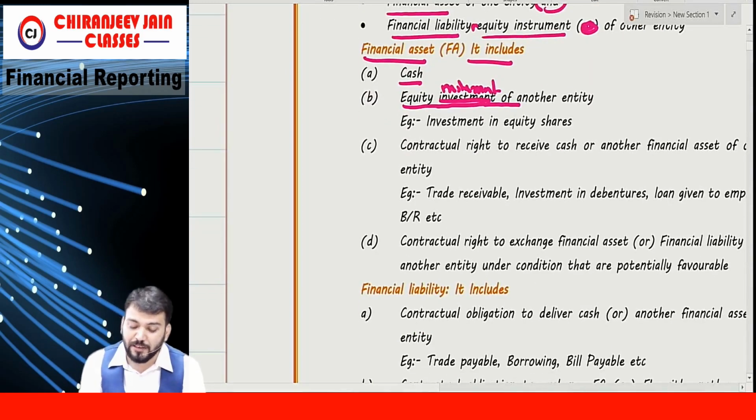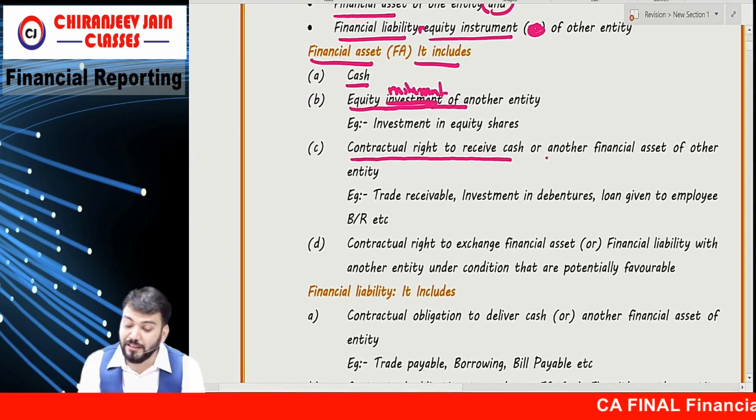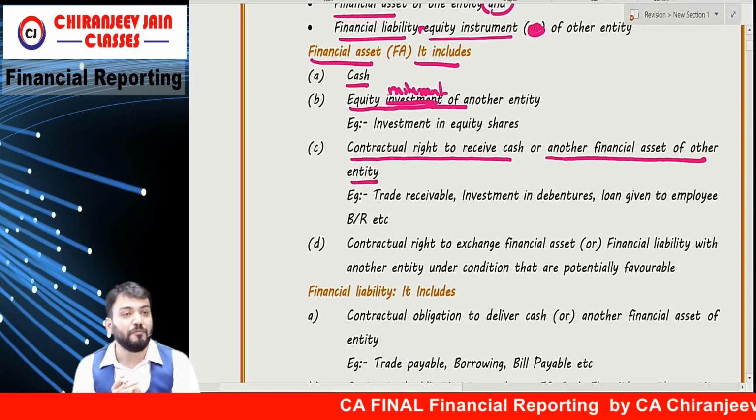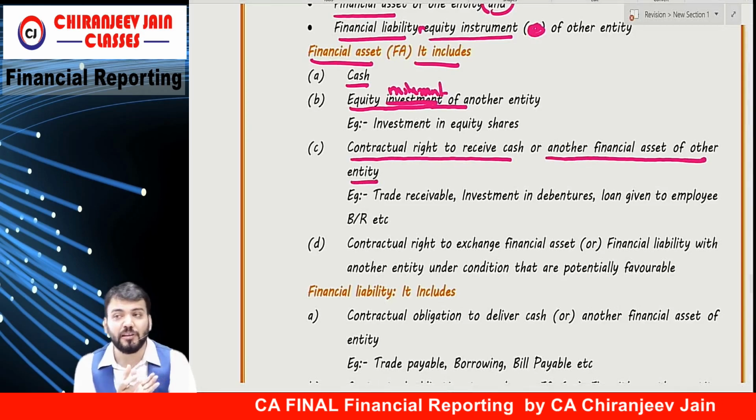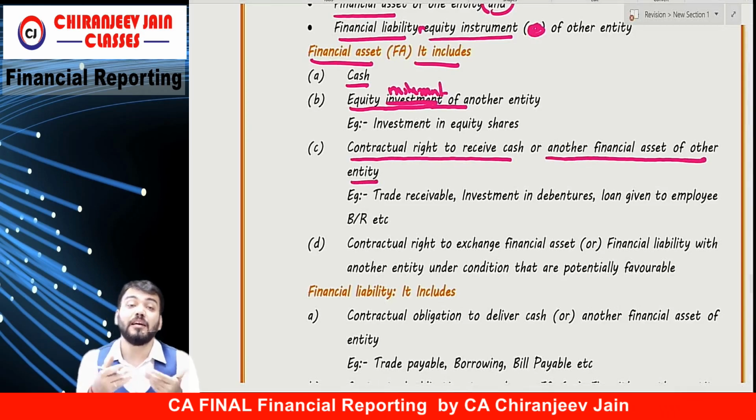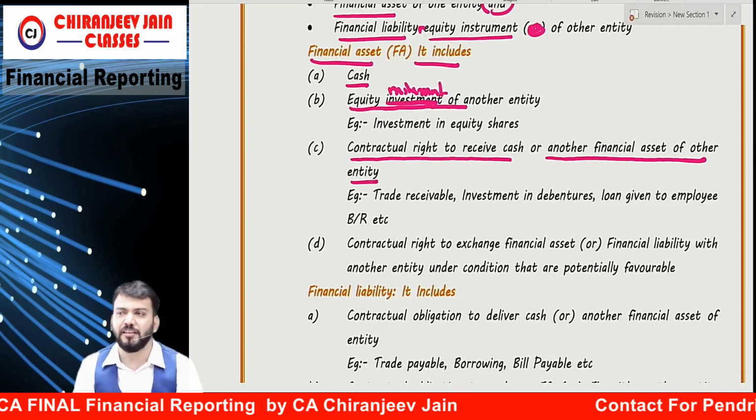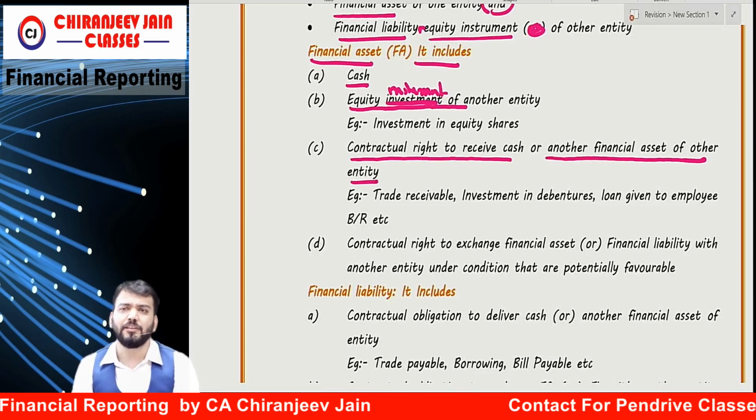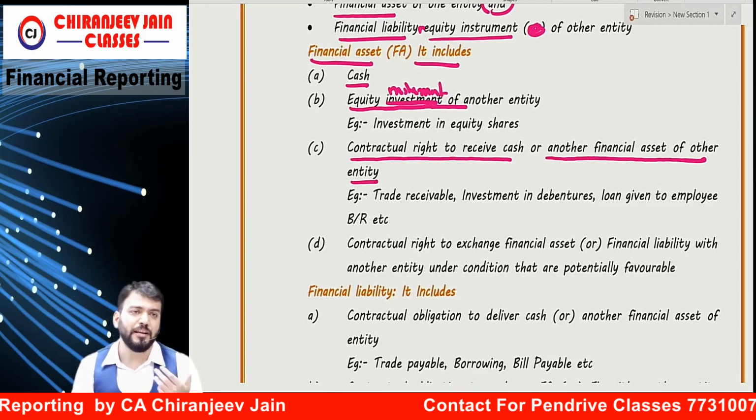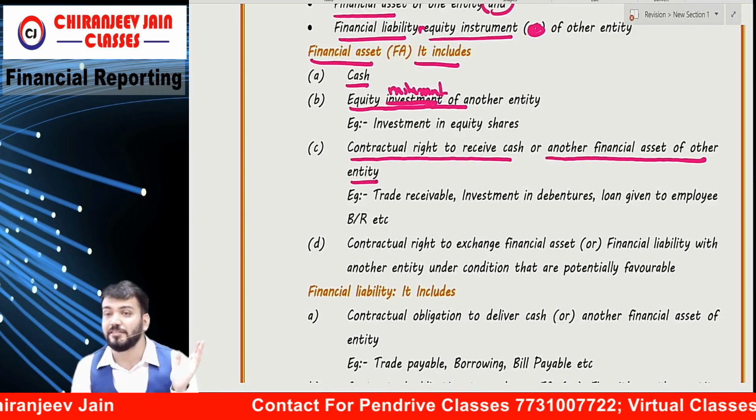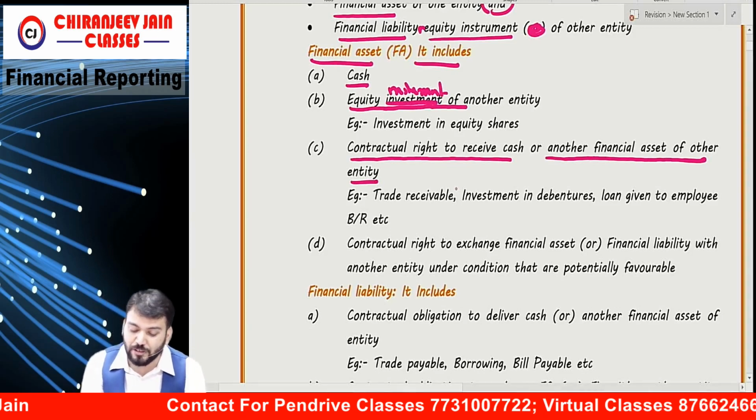Correct? Then point number C, contractual right to receive cash or any other financial asset from another entity will also be a financial asset. So debtor is a contractual right to receive, bills receivable is a contractual right to receive, investment in debenture is a contractual right to receive cash, correct? So these are examples of financial asset.